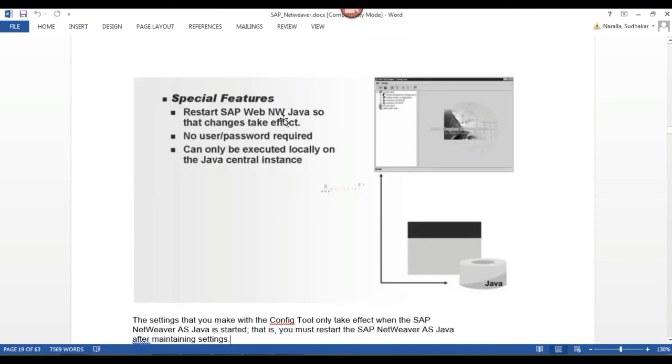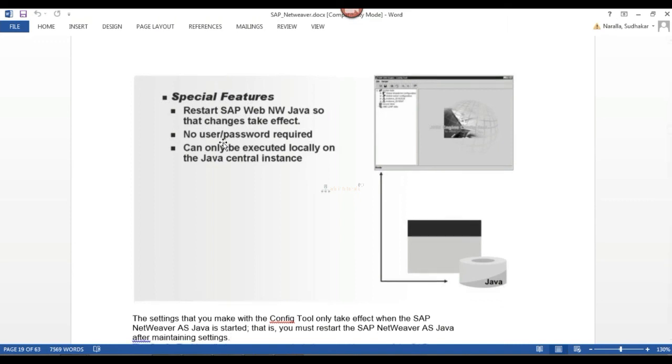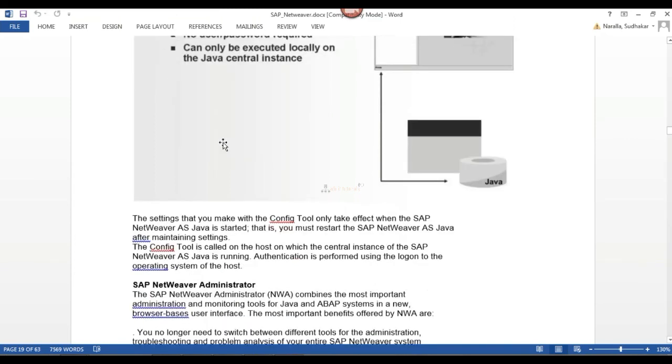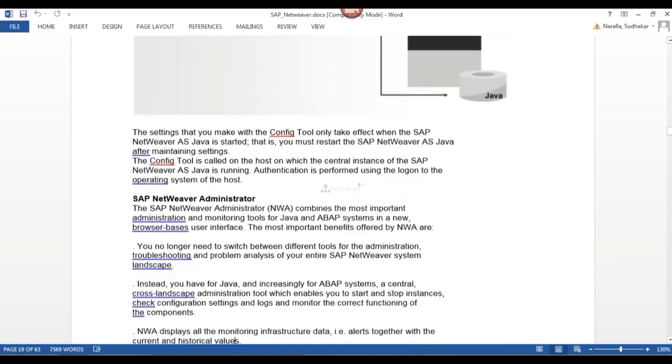Special features: you can restart NetWeaver Java also. No username and password is required. Whenever I open config tool, it does not ask for any username and password. Directly it will open. Why? Because it is an offline tool. We will discuss practically.